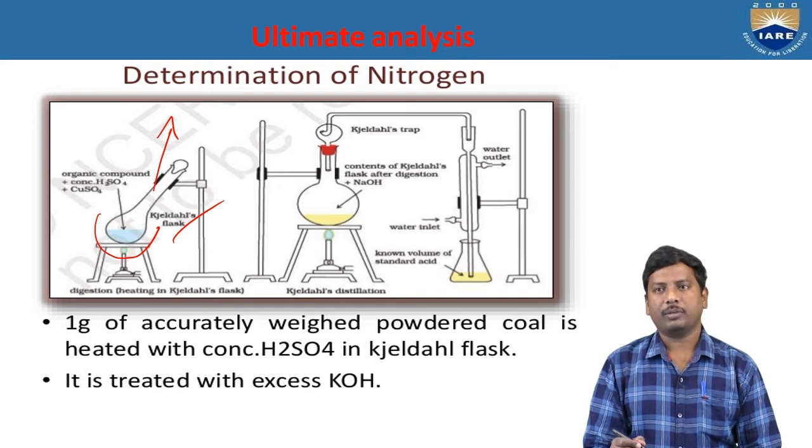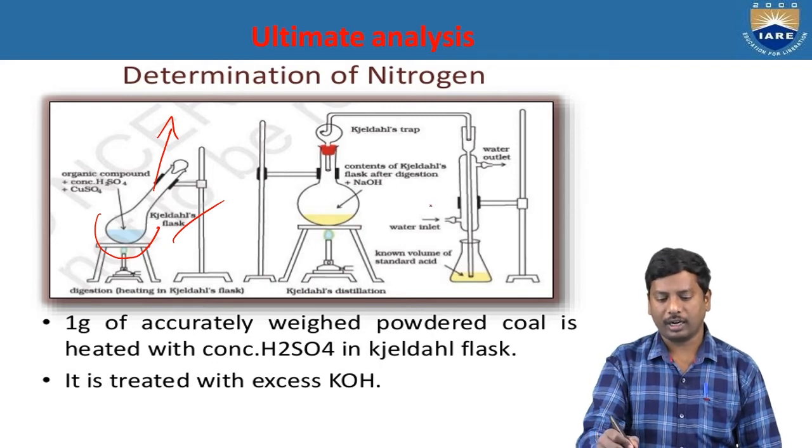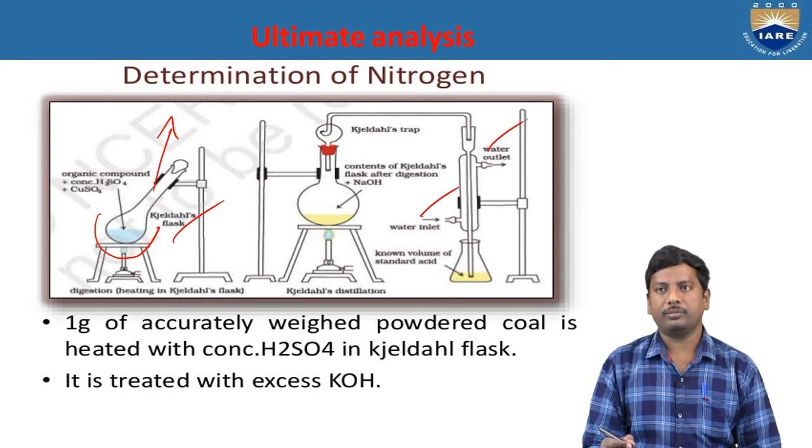And by the Bunsen burner, what happens? Distillation takes place. So from the distillation, the contents of a Kjeldahl flask after digestion with the sodium hydroxide finally go to the condenser. Refluxing takes place, that is water inlet and water outlet for the purification process. Finally, the resultant solution is titrated against the standard acid to get the excess amount of alkali.